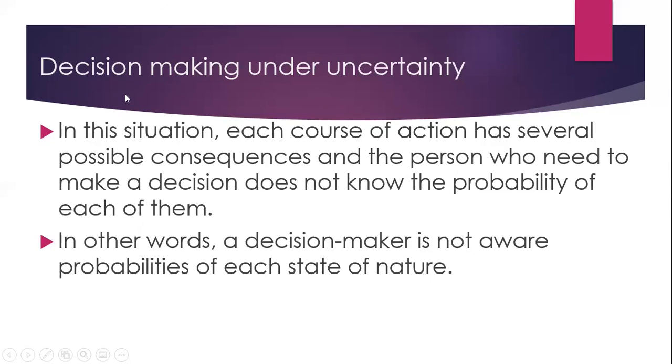And finally, the third type is decision making under uncertainty. In this situation, each course of action has several possible consequences, and the person who needs to make a decision does not know the probability of each of them. In other words, a decision maker is not aware of the probabilities of each state of nature. So when the probabilities are not known, the situation is decision making under uncertainty.